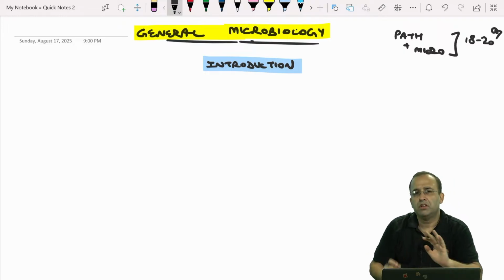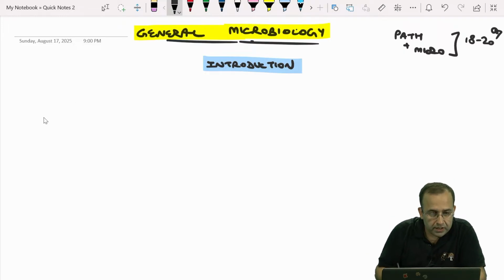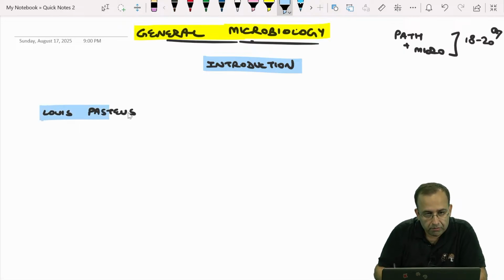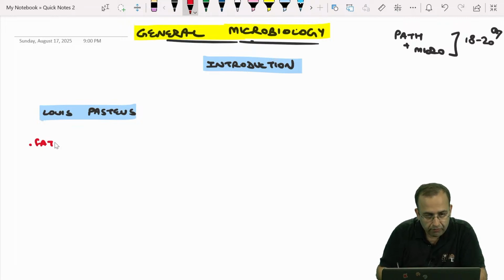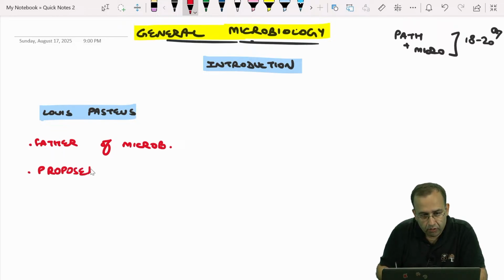Starting with extreme basics, who is the father of microbiology? That is Louis Pasteur. He is the father of microbiology, and he is the one who proposed the fermentation principle.